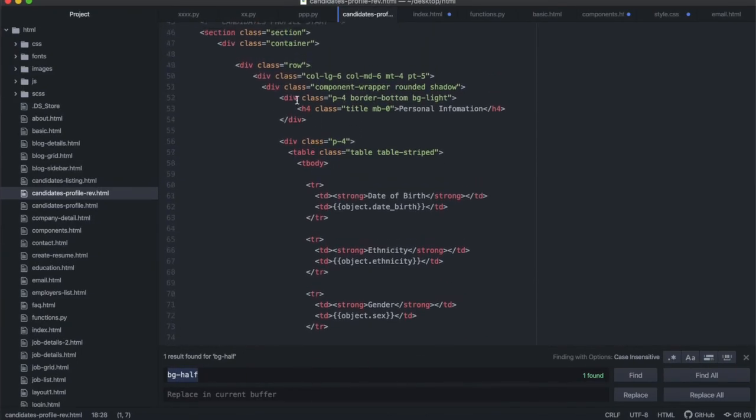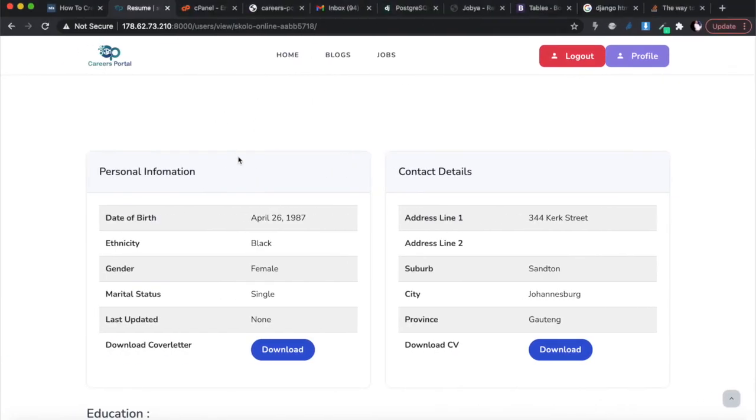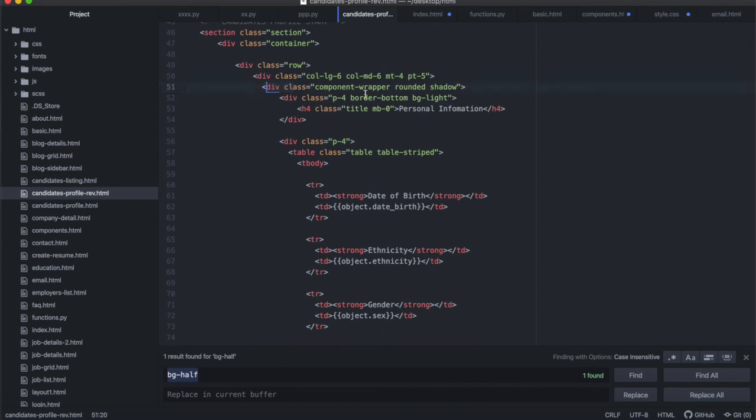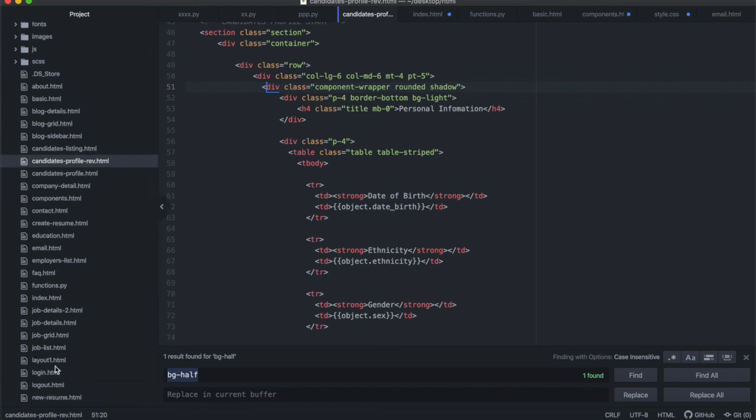And then inside of that, what I did is that I replaced that whole widget that was over there with this widget, this div of a component wrap around a shadow. And where did I find this from? The components. This template comes with a file that's called components.